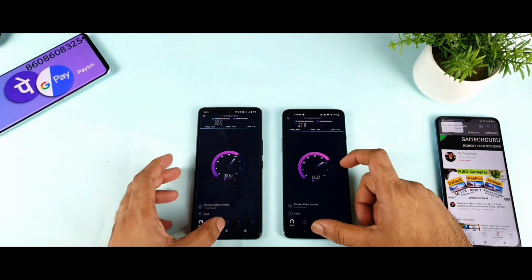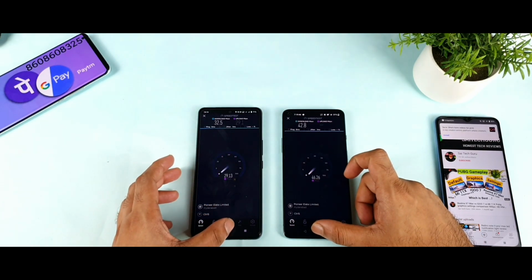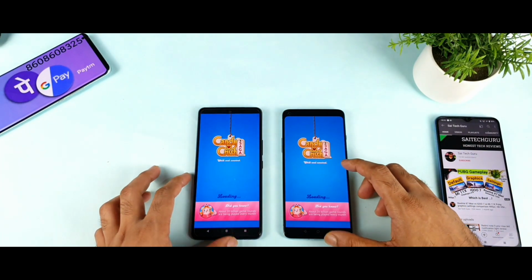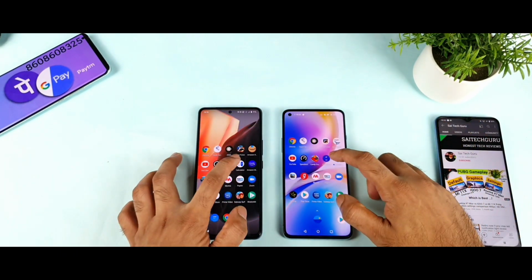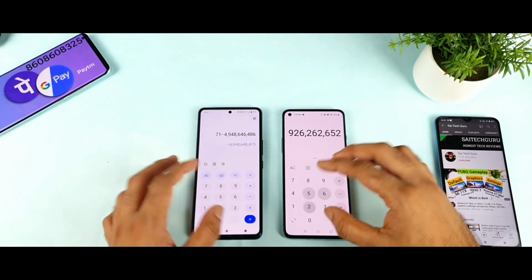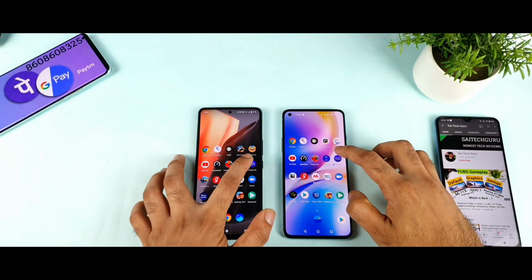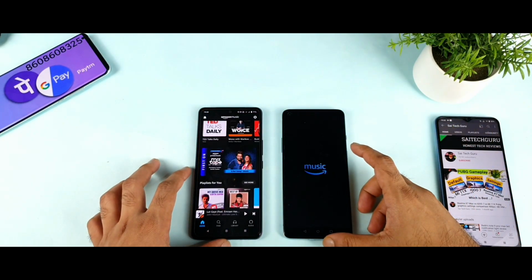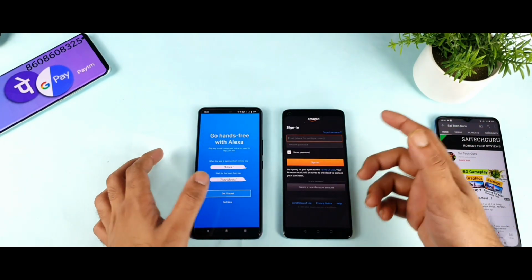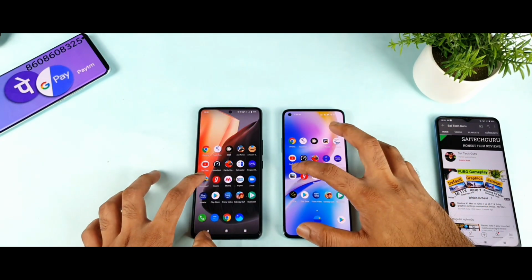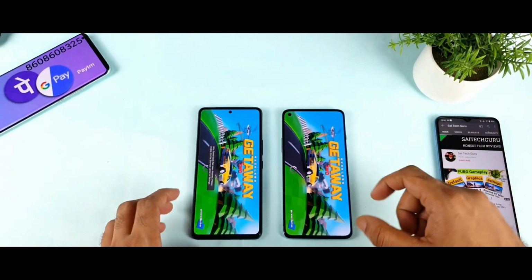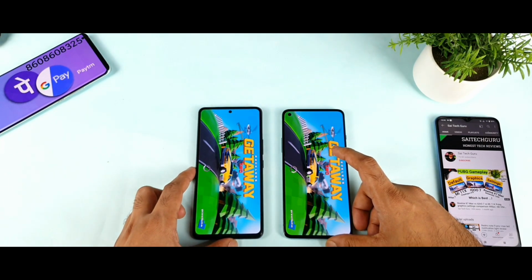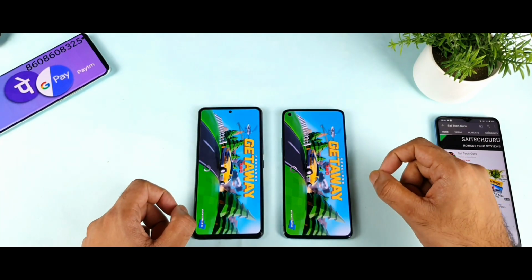So let me try to open the home screen. Yep, done. And let's get started with another game, which is Candy Crush. Both phones are the same. And calculator, I'll try to type something in the calculator. I'm trying to keep it in the background. And the Amazon Music application. Both phones are okay, not bad. And next is Getaway 2. Let's see. As I said, usually this game takes some time to load, and let's see which phone can actually open it faster.